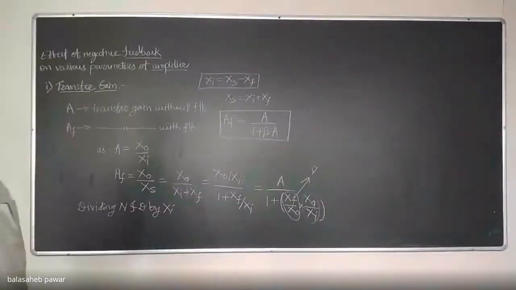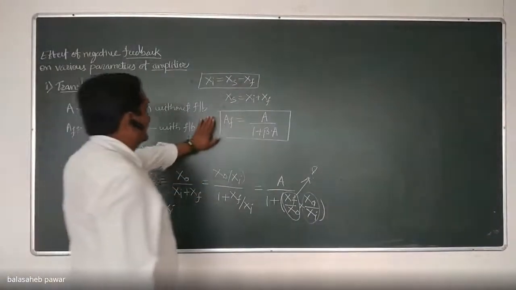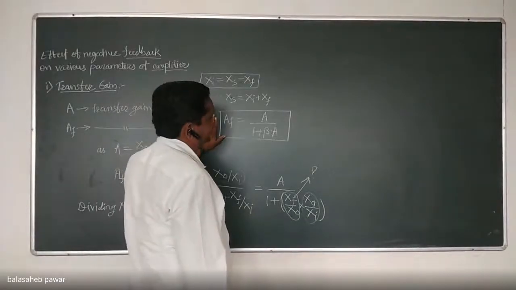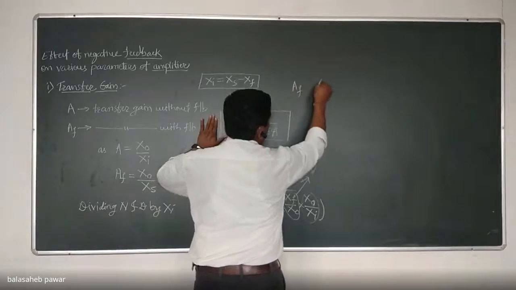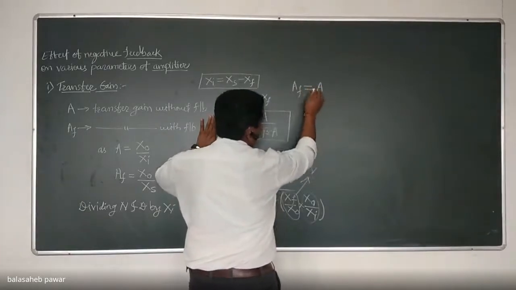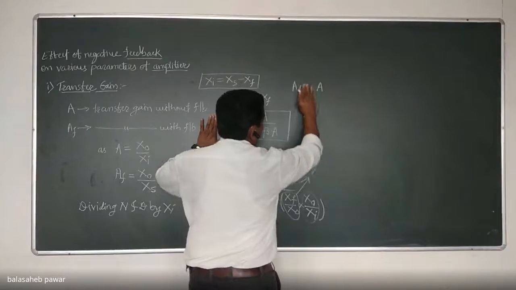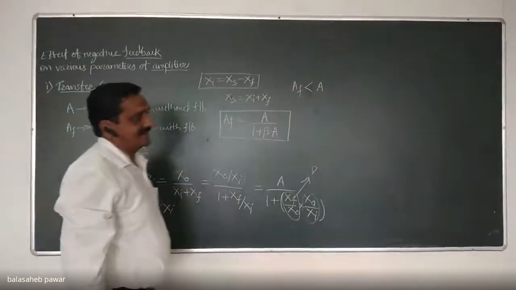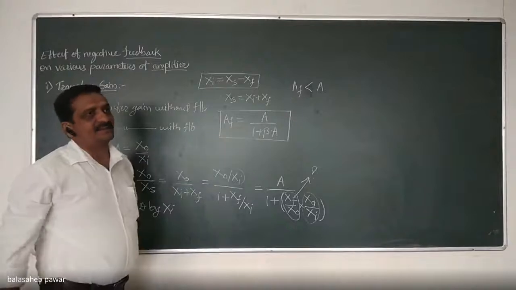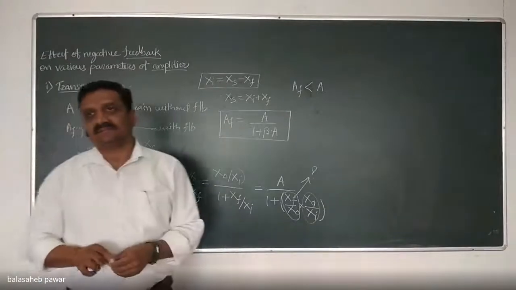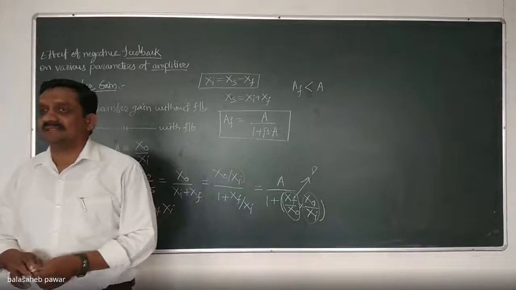From this equation, what will you conclude? Just compare AF and A. Will it be equal to A, greater than A, or less than A? Let me know.